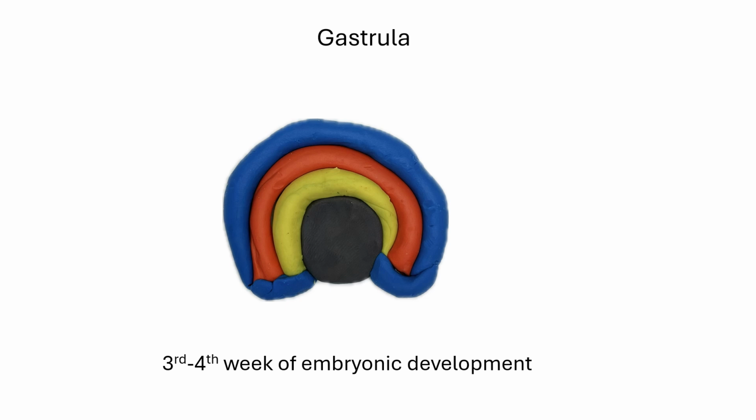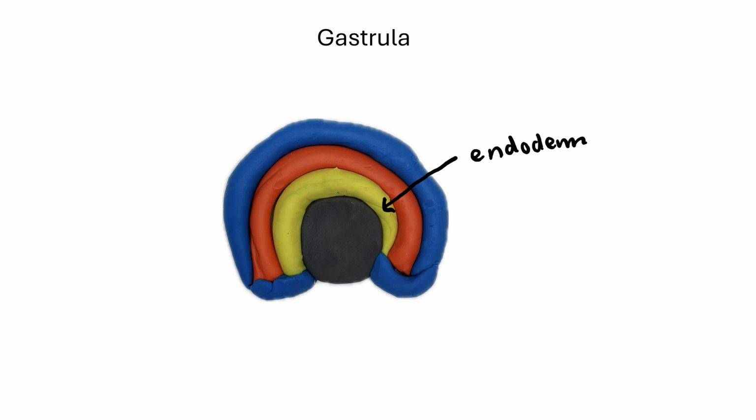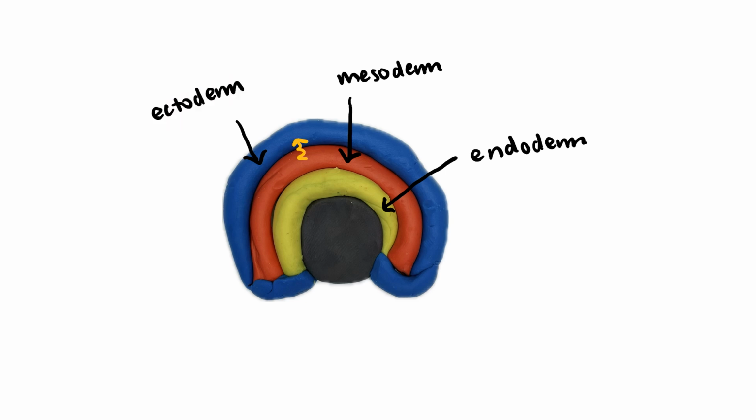Neurulation begins during the 3rd and 4th weeks of embryonic development, after gastrulation. During gastrulation, 3 germ layers are formed: the endoderm, the mesoderm, and the ectoderm. Neurulation, however, primarily involves the ectoderm, with signals from the mesoderm that prompt it to start elongation.